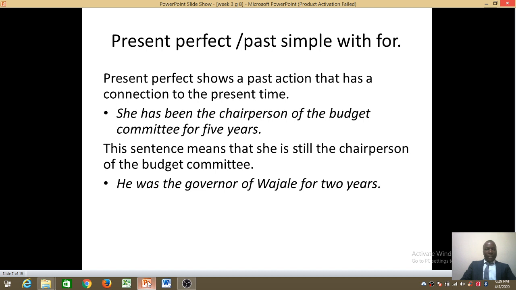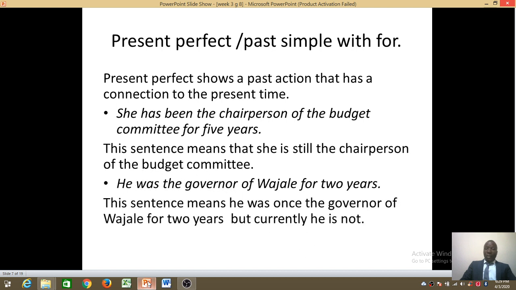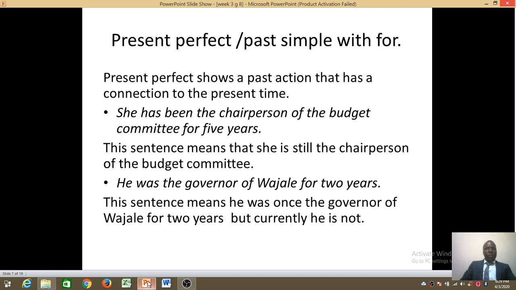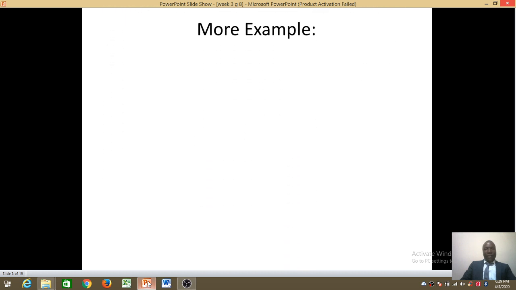What it means is that this person is no longer the governor, but remember, he was once the governor. For how long? 2 years. But right now, this person is no longer the governor. He was, but right now, he's not. So we'll be looking at some examples of sentences that are in past simple, and we'll change them in present perfect. So look at the first one here.